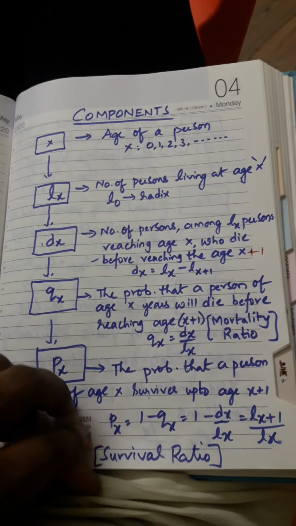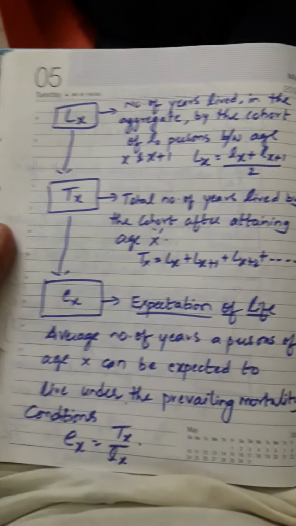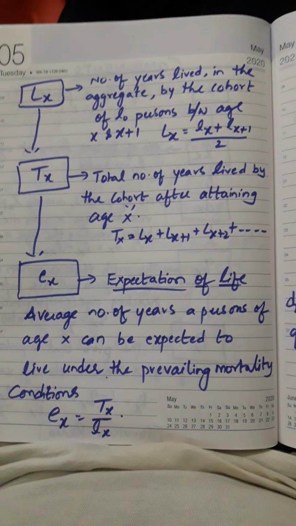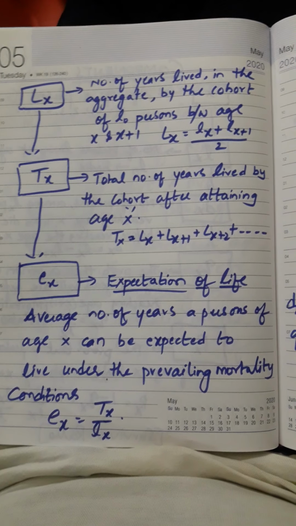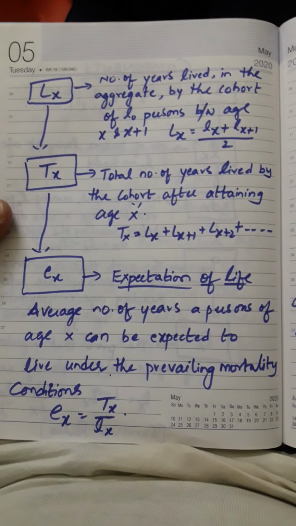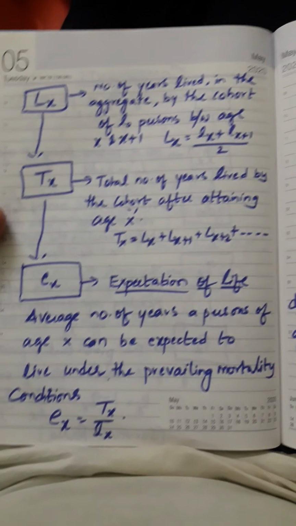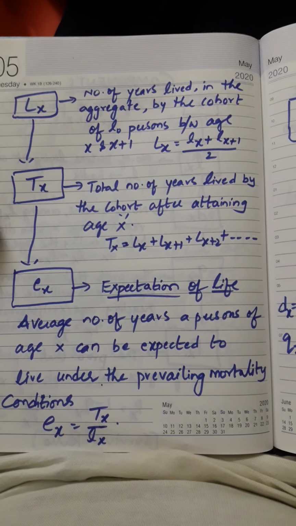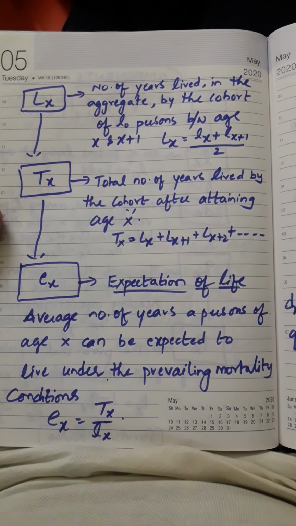The next component is capital Lx. I am stressing capital Lx. Previously I said small lx, the number of persons living at age x. Now capital Lx means number of years. So far we have seen the number of persons and the probabilities of living and dying.